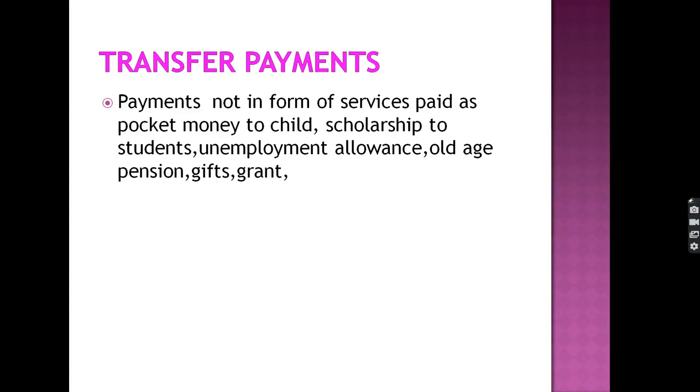These are only payments in the form of gifts and grants or as economic help, known as the transfer payments. So transfer payments are not included in the domestic income or the national income. We do not enter them in the calculation of the domestic income as well as the national income.